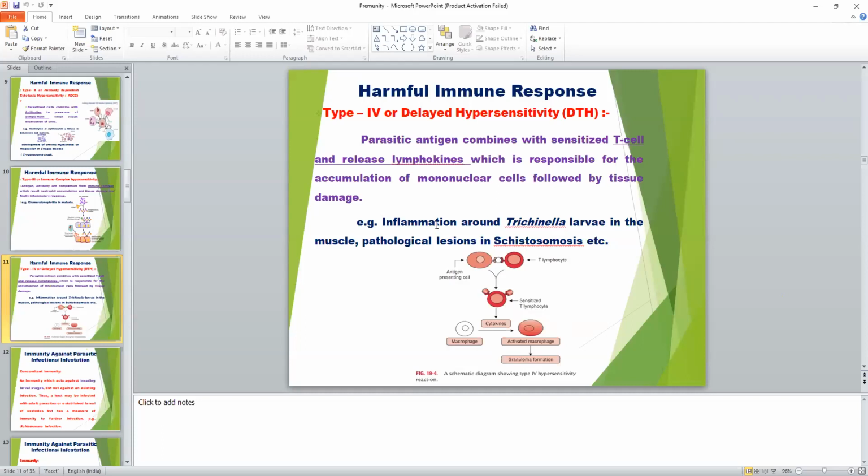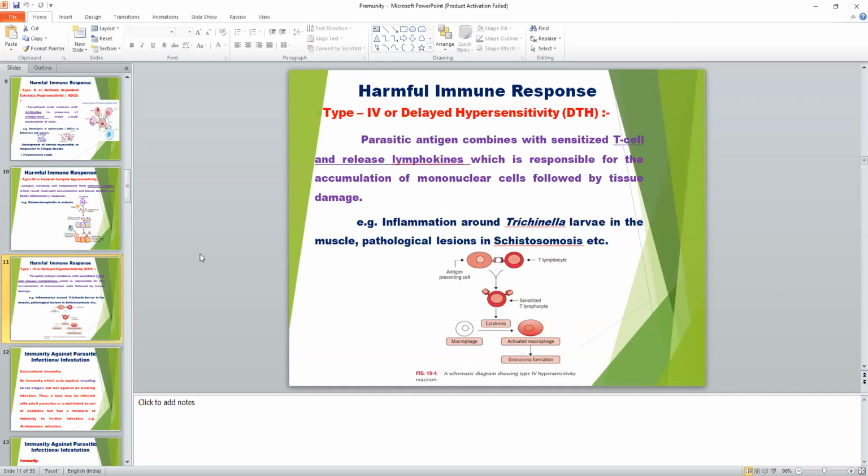An example of type 4 hypersensitivity occurs in Trichinella, a roundworm whose larvae are present in muscle cells, and also in Schistosoma infections. Granulomatous lesions form inside the host at their location, and these result from type 4 hypersensitivity reaction.